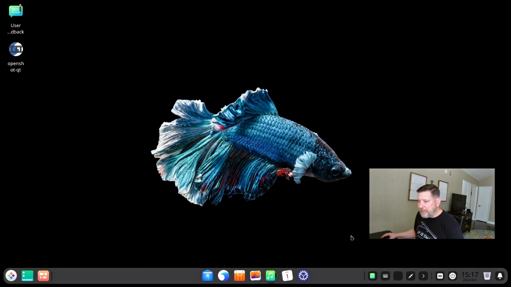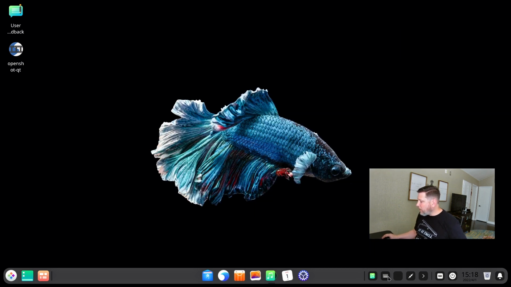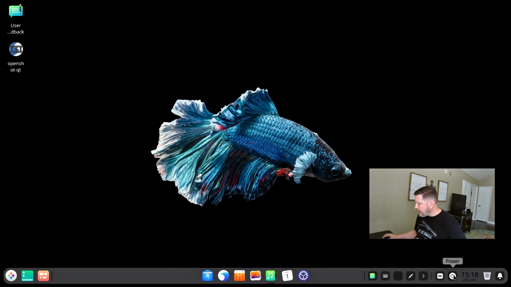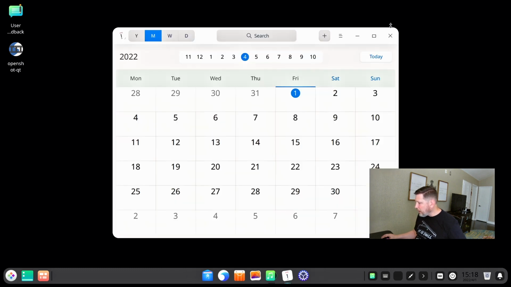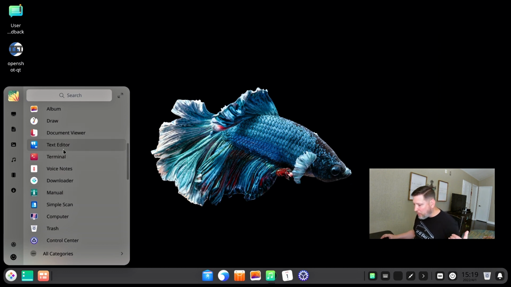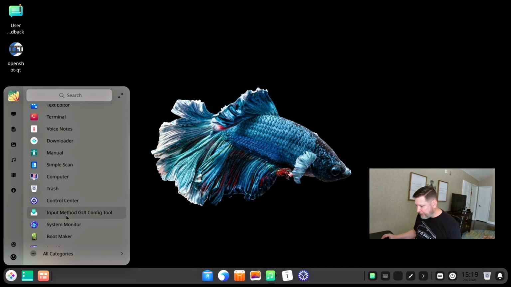So let's take a look at the system tray, and down here is the music player that we minimized. We've got keyboard and the volume, network, and you can minimize the system tray here. You also have a little keyboard there, which is great. Power options, your calendar, trash can, and notifications. Great. Now, I'm not going to go through all of these Deepin specific apps.